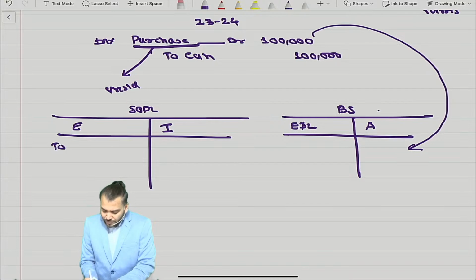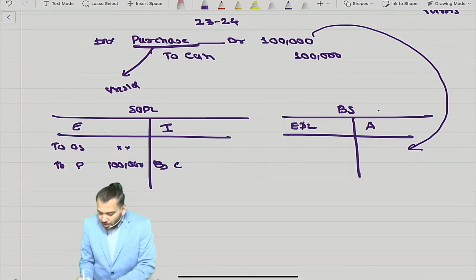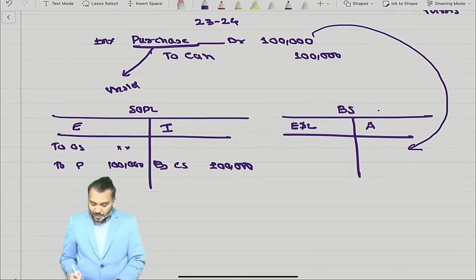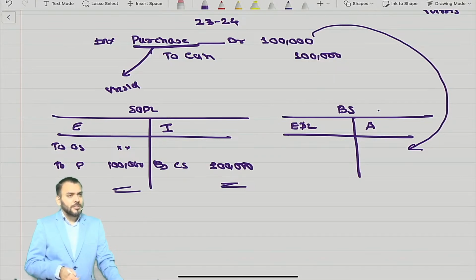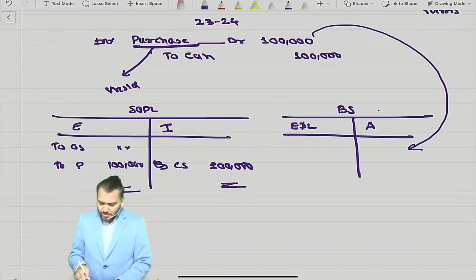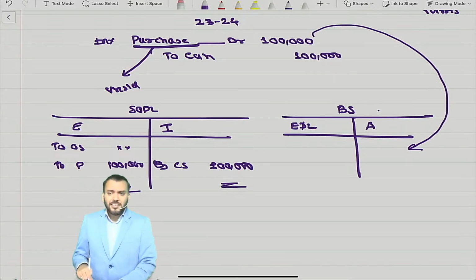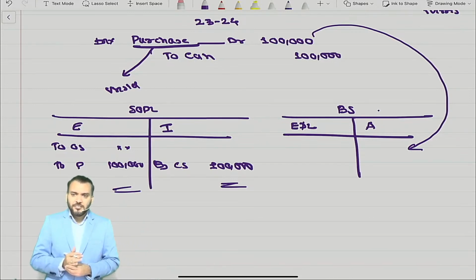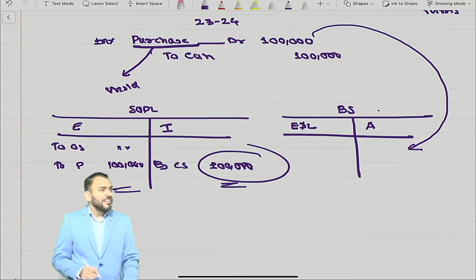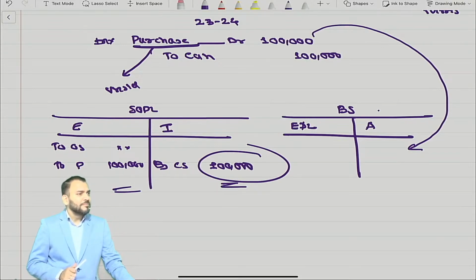Since childhood, what did you do? You have written opening stock, nil. To purchase, how much? 1 lakh. And then closing stock, how much? 1 lakh. This you have done. And ultimately zero profit. This you did in your childhood. My question to you all: in SOPL, we write income and expense. Income on which side? Credit side. Expense on which side? Debit side. Whether closing stock is an asset or income? But why are we writing it here?